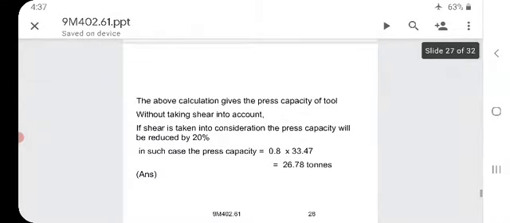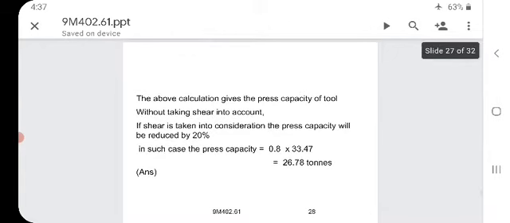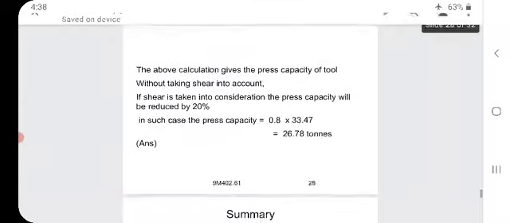The above calculation gives the press capacity of the tool without the shear on the punch. If shear is taken into consideration, the press capacity will be reduced by 20%. In such cases, press capacity equal to 0.8 into 33.47, equal to 26.78 tons.